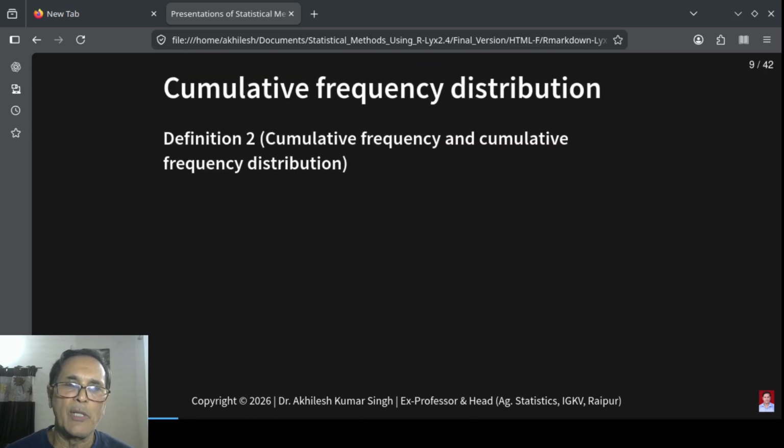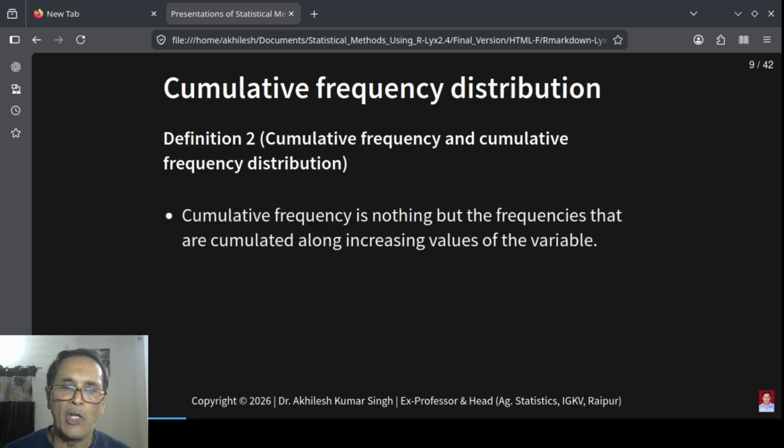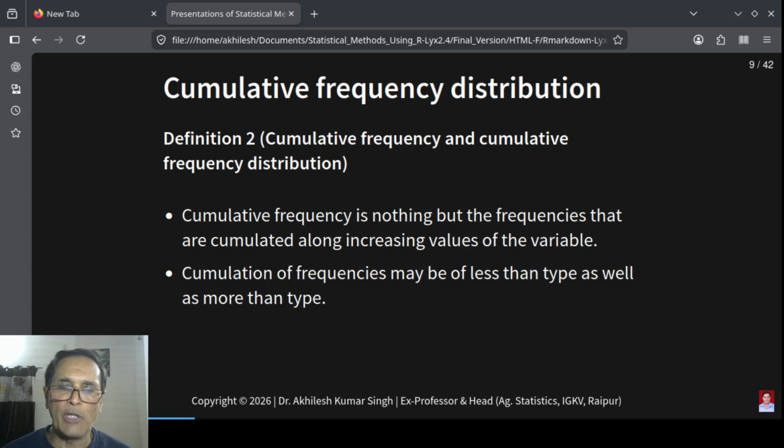Another definition is cumulative frequency distribution, which I frame as: cumulative frequencies are the frequencies accumulated along increasing values of a variable. Cumulation of frequencies may be of less than type as well as of more than type.